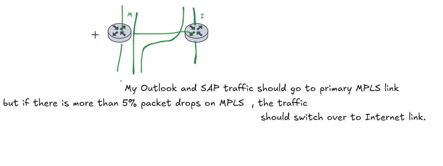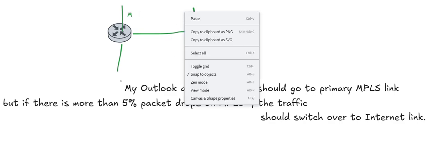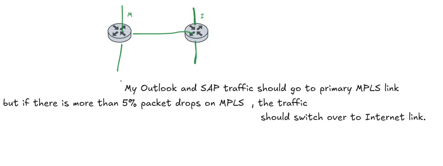And this is assuming that this is the primary router on the LAN. In case this router is the primary router on the LAN, then traffic coming from the LAN will first take the MPLS router, but if there are packet drops on the MPLS link, then the traffic will take the internet link.